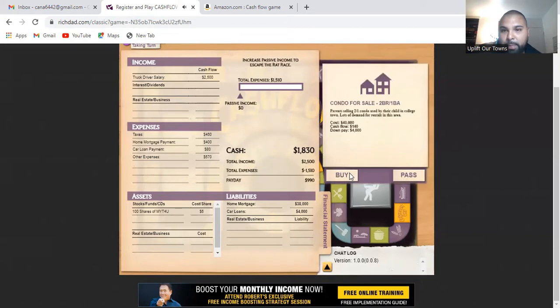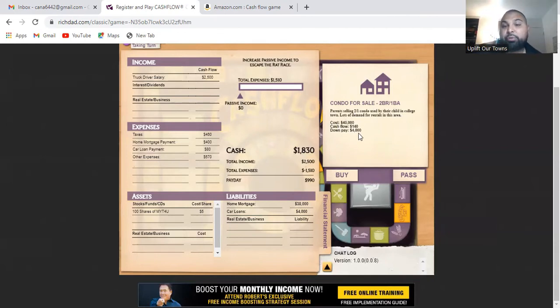So I'm gonna pick a small deal. So I'm getting an opportunity to get a condo that has 2 bedrooms and 1 bathroom. My cash flow, meaning my passive income, is $140, and the down payment is $4,000. So this game does allow you to take out loans, but you do have to do the math. All right. So I have $1,830. So I can use $1,000 to bring that down to $3,000.